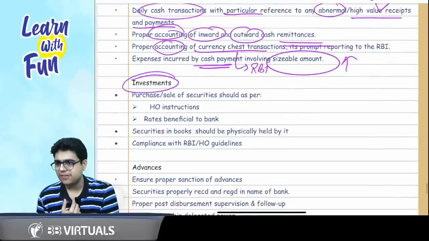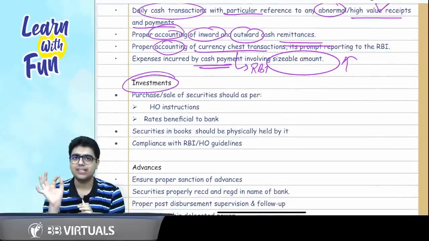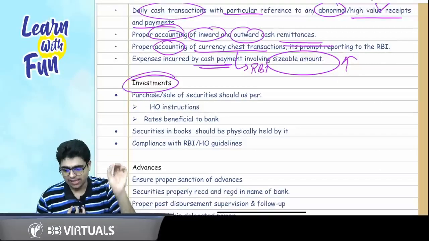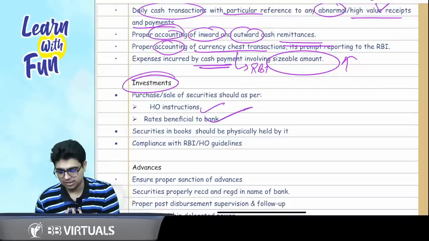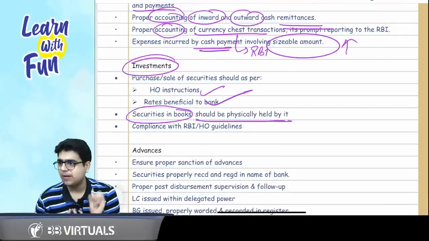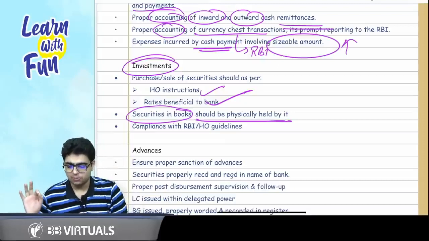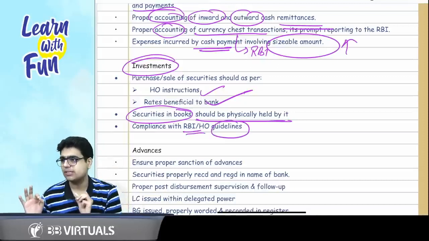Now comes investments. Purchase and sale of investments should be done at the rates which are beneficial to the bank and as per the head office instructions. Next point, securities in the books should be physically held by it. Whatever securities are in the books of account should be physically there with the bank. And the last point is to comply with the RBI and head office guidelines.